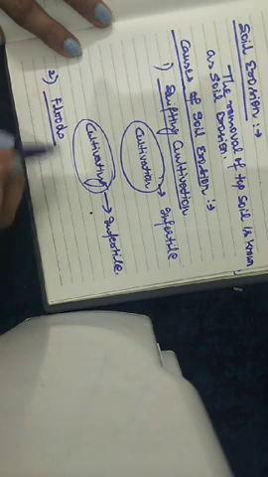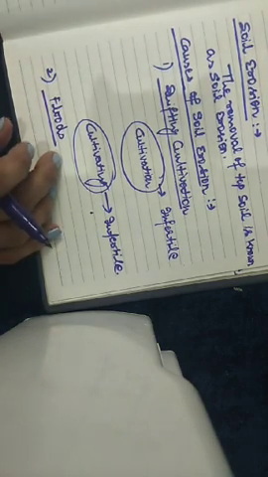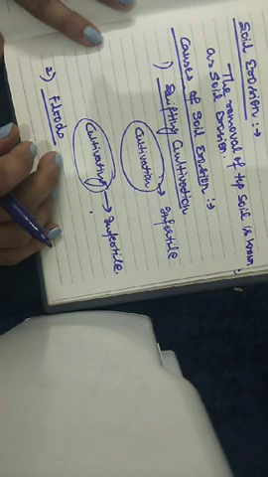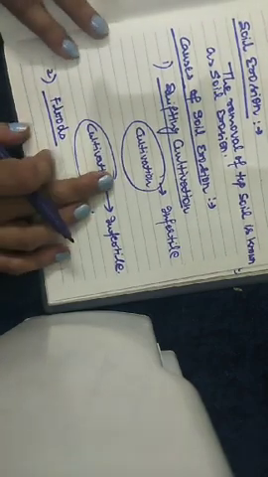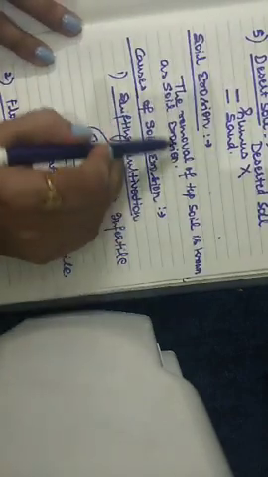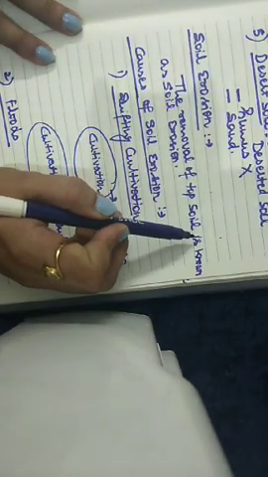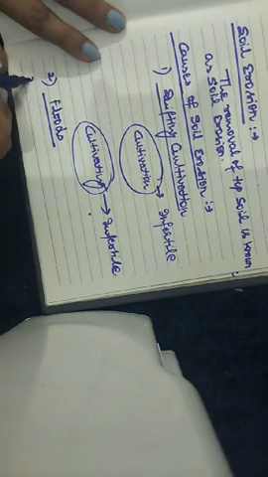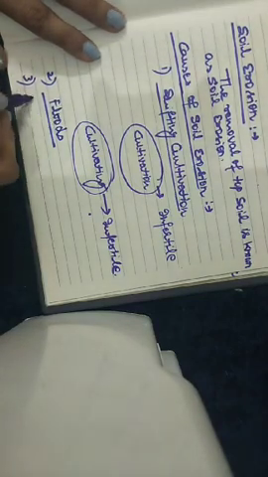And all of you know, what is a flood? When water in excess comes with heavy pressure, this heavy pressure also removes the topsoil and leads to soil erosion. Then another one is deforestation.